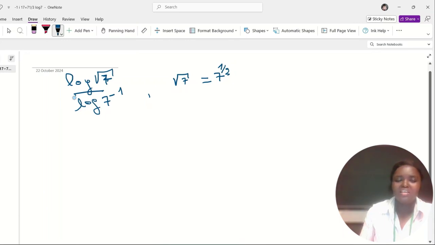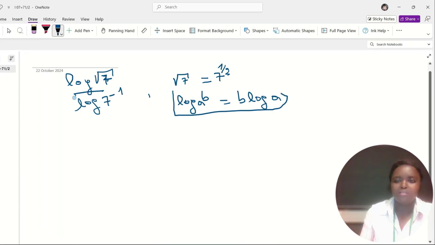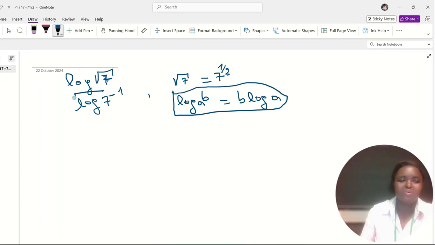And the other property that we are going to use to simplify this logarithm says that logarithm of a power b is equal to b times logarithm of a. So we are going to rely on this property.